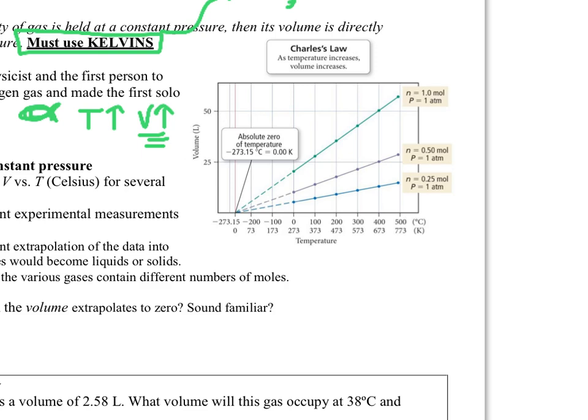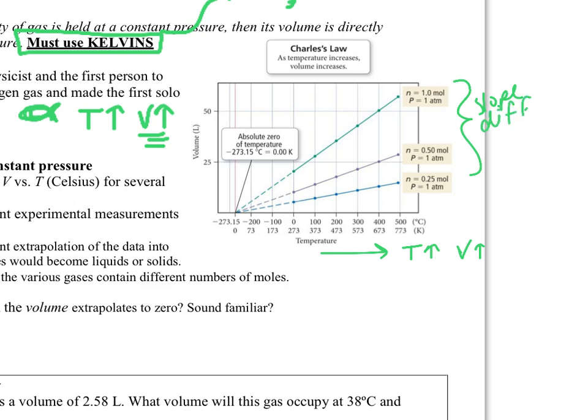So Charles' law says as temperature increases, your volume increases. So what we see happening, right, is as we go this way, my temperature goes up. And obviously, we also see at the same time that the volume of the sample of gas is increasing, or the container that the gas is in is increasing. And notice that this is the case. So you can see a difference in the slopes.